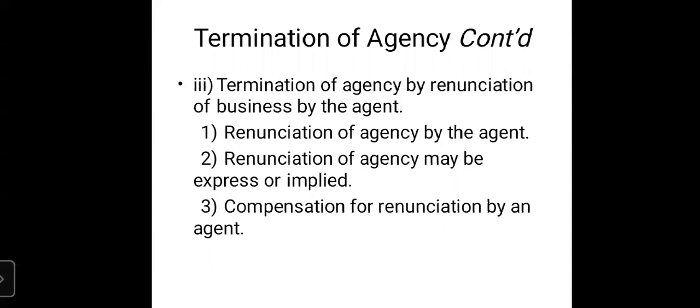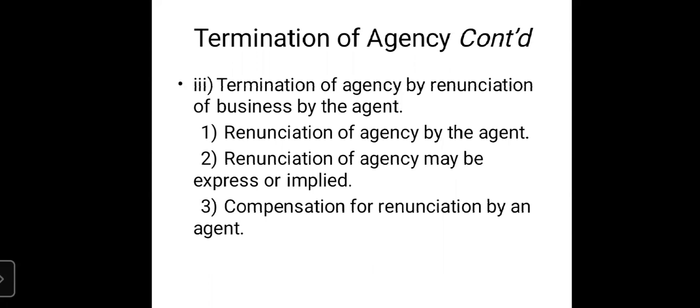Suppose now, all of a sudden, 1 year is the contract between the principal and the agent. The agent has accepted in the contract that yes, I will work as an agent for a period of 1 year.